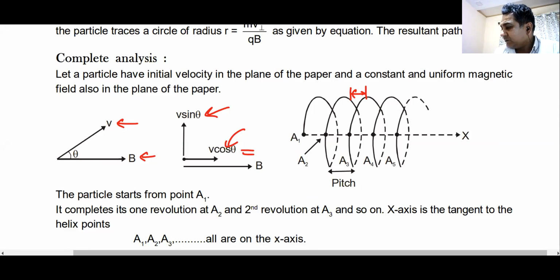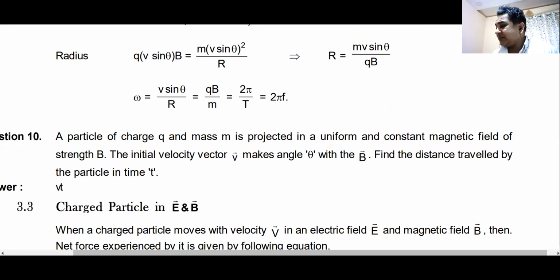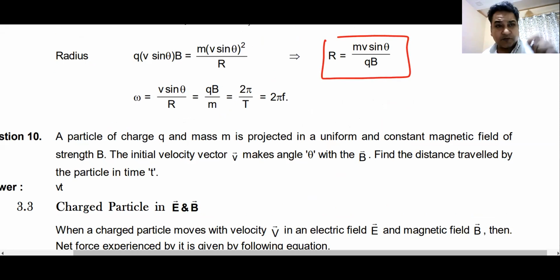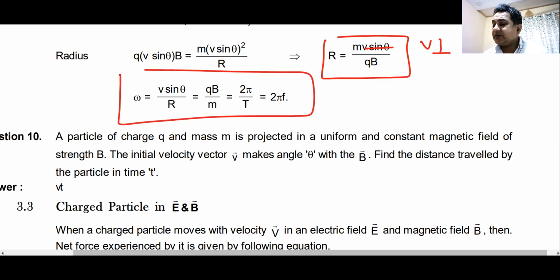So we can find out two things. First, the radius of the circular path is mv by qB, but instead of v we put v sin theta, or v perpendicular. And the time period remains 2 pi m by qB; it is independent of the velocity. Yes or no?